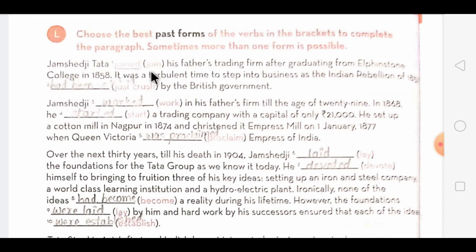Jamshedji Tata, now it's a simple past tense, joined his father trading firm after graduating from Elphinstone College in 1858. It was a turbulent time to step into business as the Indian Rebellion of 1857 had been crushed. Now here the action has been already completed. That's why you are using past perfect tense by the British government.